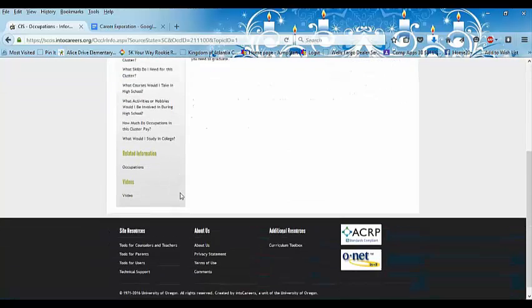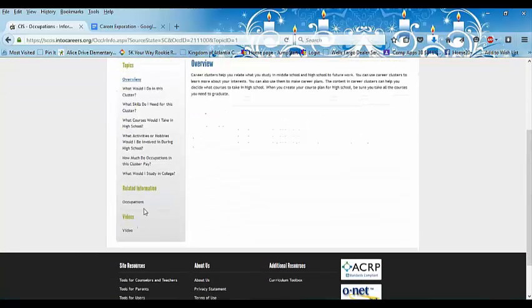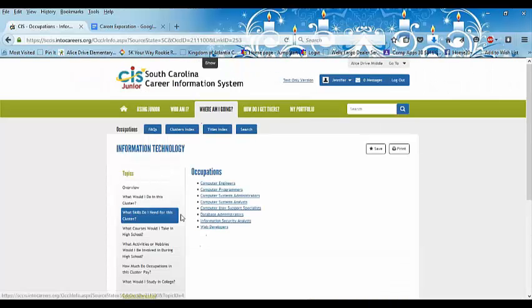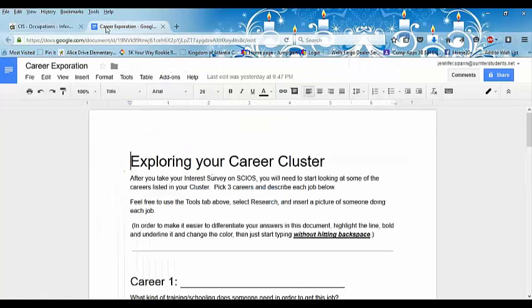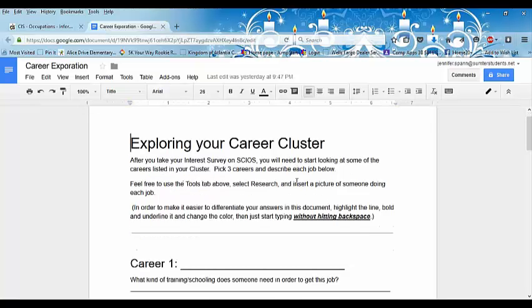It gives you an overview, and then you'll scroll down to occupations, and there's a bunch of different occupations. Now, what skills do I need for this cluster? You might want to go there and take a look because that's part of your assignment. But the first thing you do is look through what kind of jobs are there. If your teacher gives you this to do, this will be the next thing you'll do. You'll look at your careers.